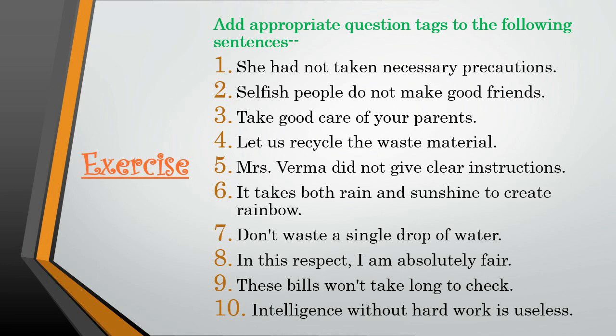Because won't is negative, we will use a positive question tag. Next, intelligence without hard work is useless. Intelligence without hard work is useless, isn't it? Yes, because is is the verb here. So, intelligence without hard work is useless, isn't it? That is the correct usage.